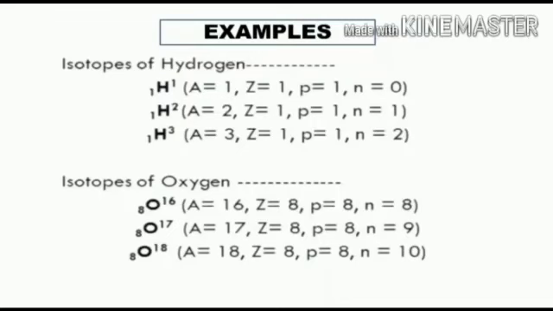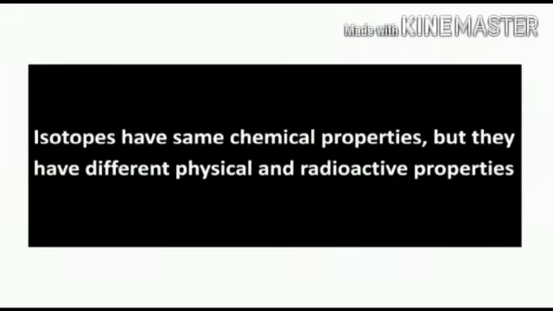Hence, ¹⁶₈O, ¹⁷₈O and ¹⁸₈O are isotopes of oxygen. Isotopes have the same chemical properties, but they have different physical and radioactive properties.